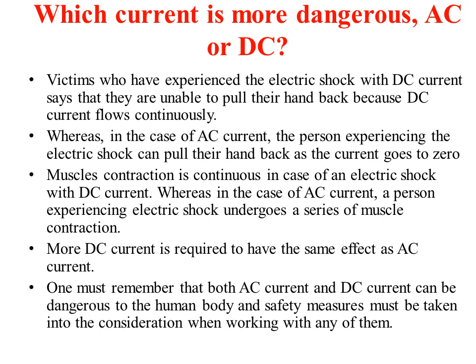When someone gets electrocuted because of DC current, the muscle contraction is continuous because the current that is flowing is continuous. Whereas in case of AC current, a person undergoes a series of muscle contraction, expansion, contraction because it is alternating. So there won't be a continuous contraction of the muscles. Because of that, AC is more dangerous.